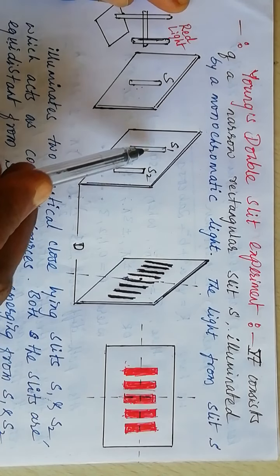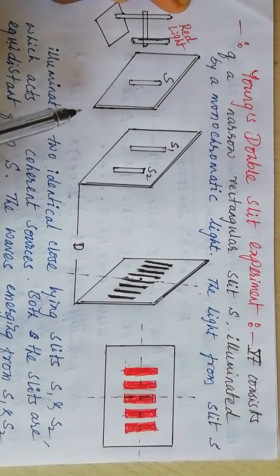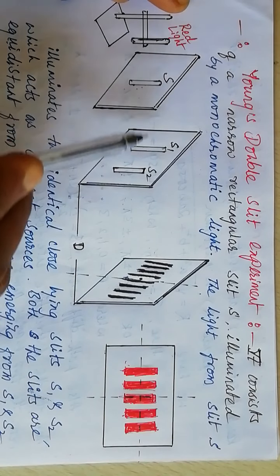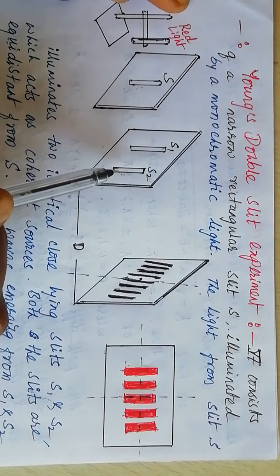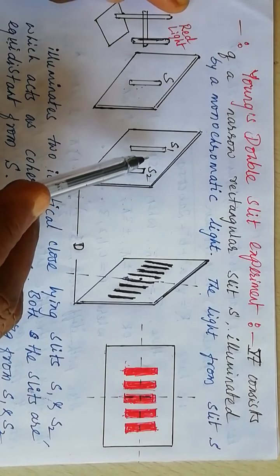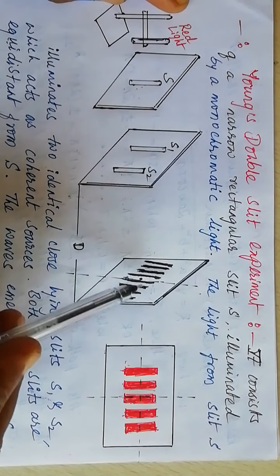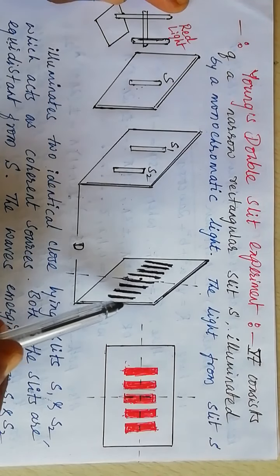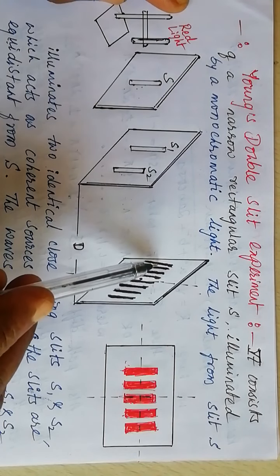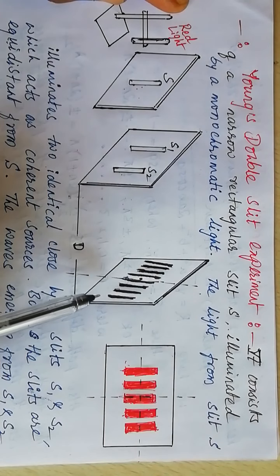Likewise, S1 and S2 are also the two coherent sources of light. The wavefront emitted from S reaches both S1 and S2. That wavefront will be divided into parts. The divided parts of the wavefront superpose each other at various points on the screen, resulting in the formation of alternate bright and dark bands.